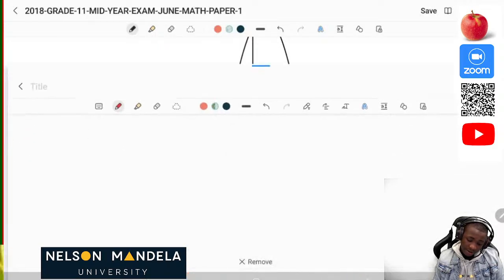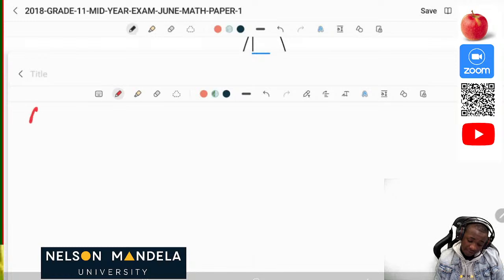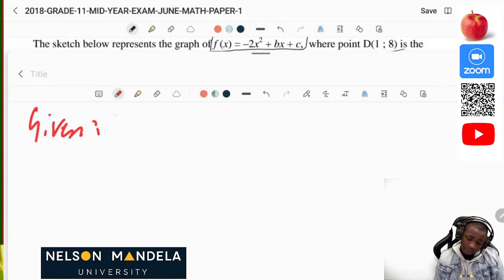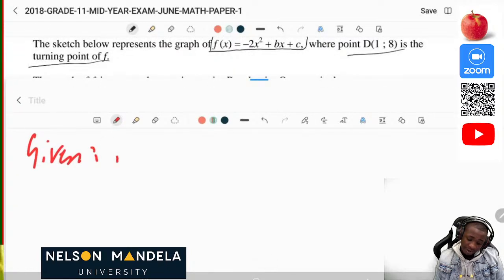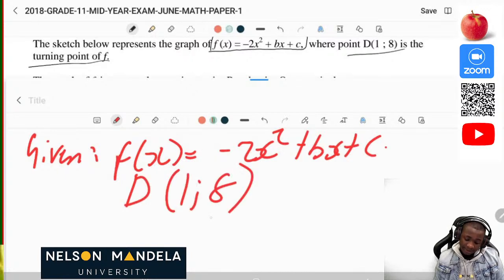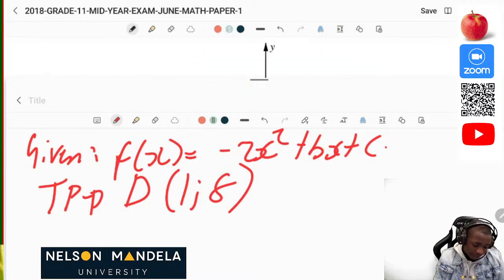How can we calculate the values of b and c? So what do we have initially? We are given that our f of x is equal to negative 2x squared plus bx plus c, and we are also given the coordinate D to be (1; 8). This is the turning point, so let's just write TP. Then they also told us that P and Q are the x-intercepts of the function.